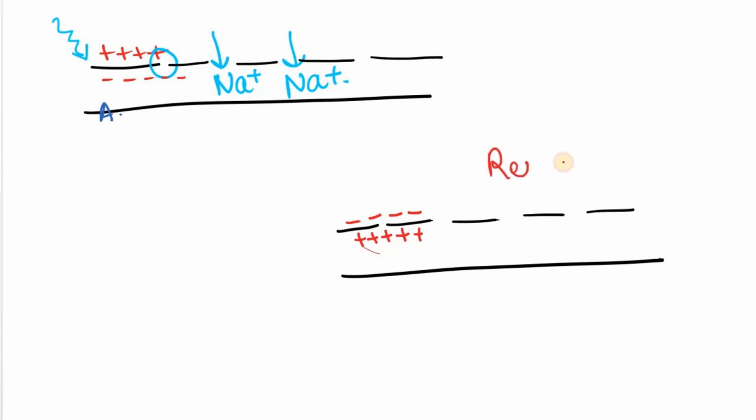So when a stimulus is applied to this area, the channels which are present over here become freely permeable to the Na+ ions, and because of this there is a rapid influx of Na+ ions into the cell. तो जैसे ही Na+ ions अंदर आते हैं cell के, this changes the polarity, and the inner area of the cell becomes positively charged, whereas the outer area of the cell becomes negatively charged. Hence the polarity is reversed.